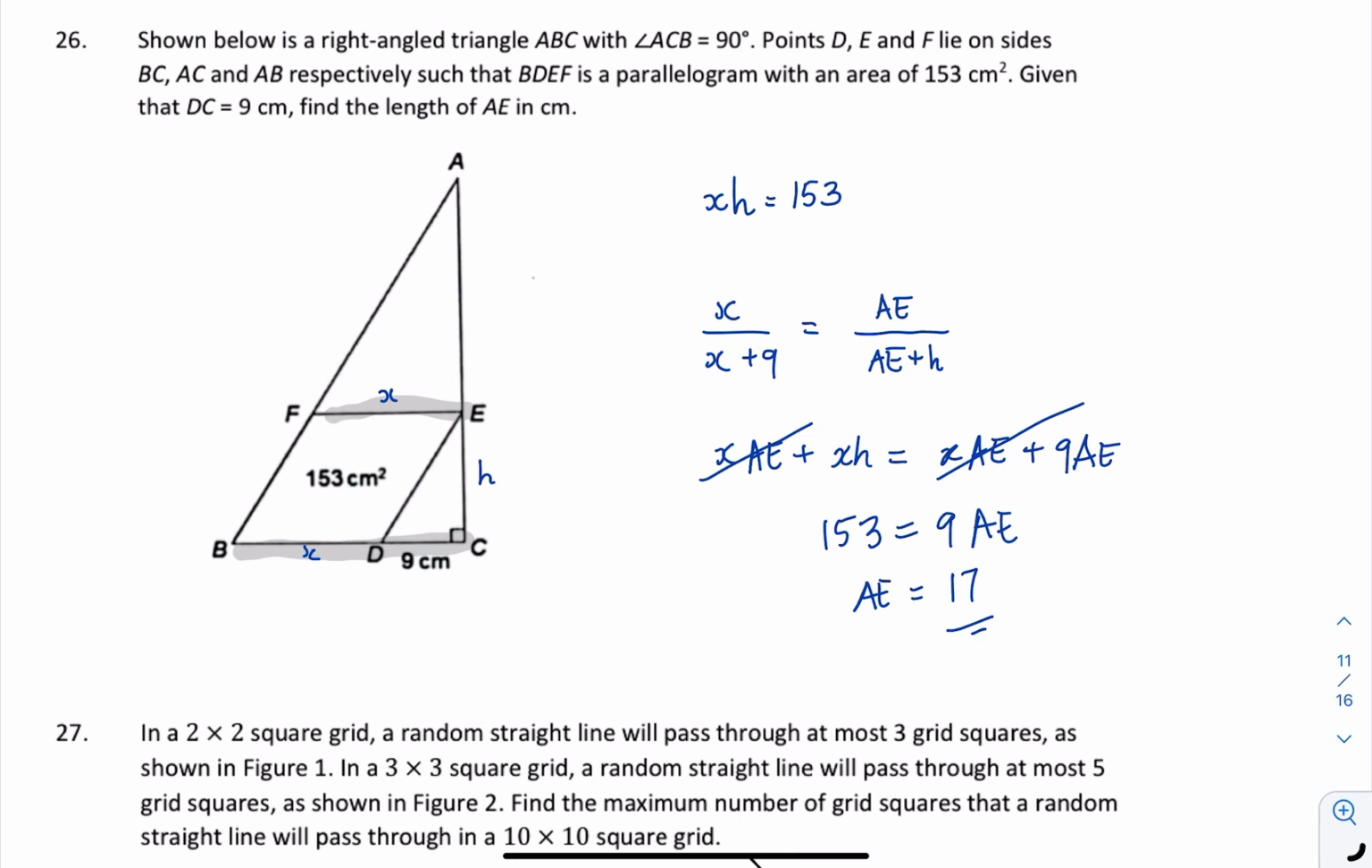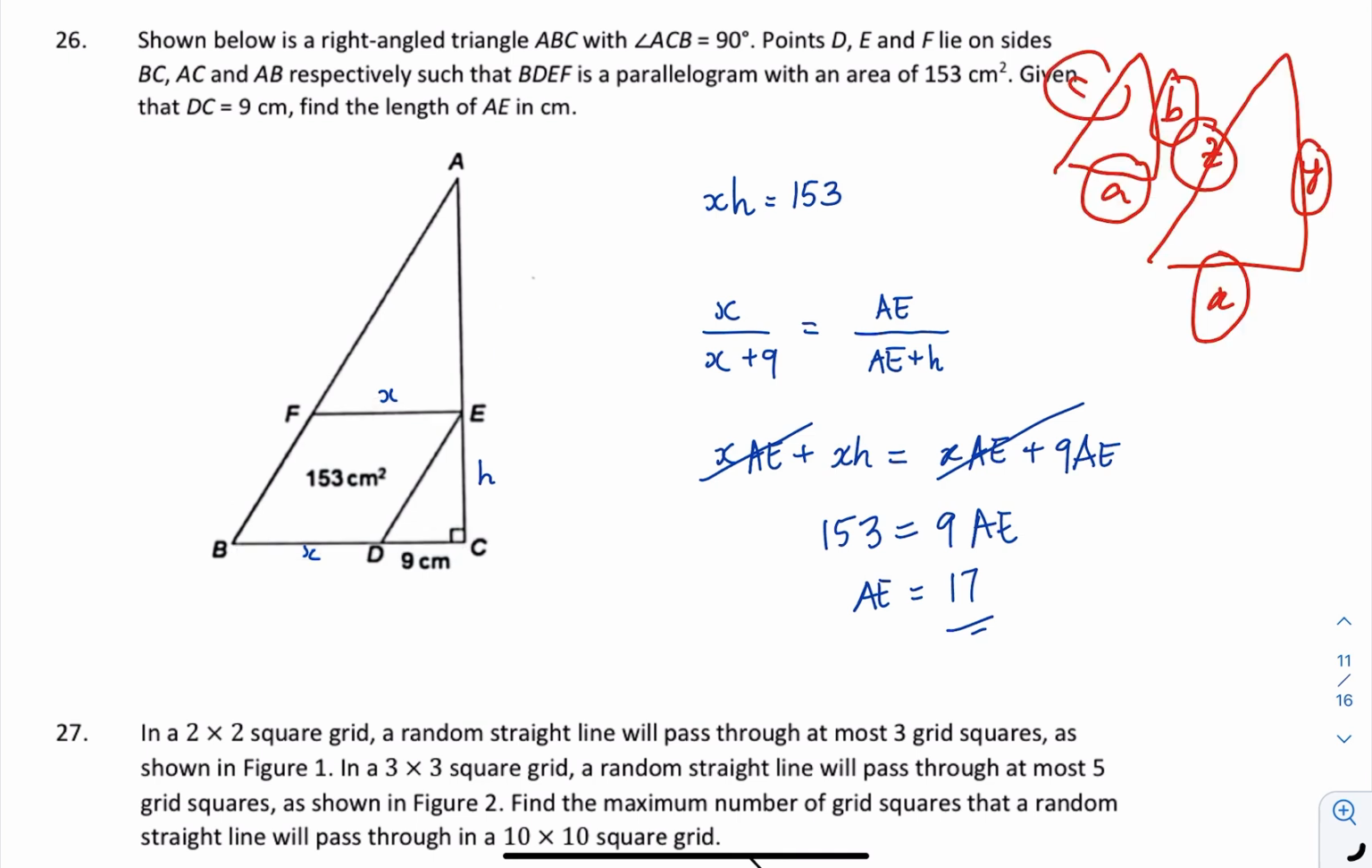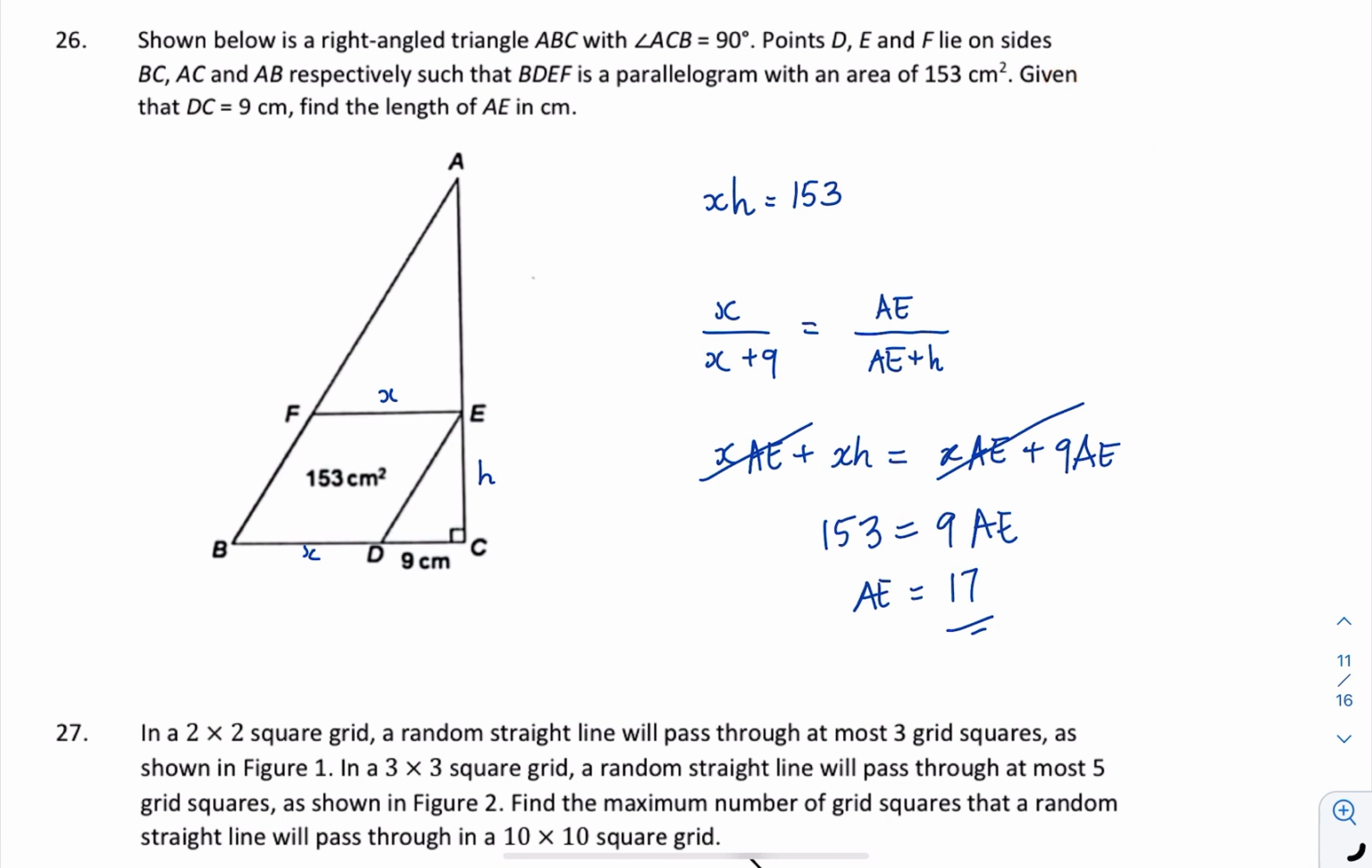Then after that, cross multiply. After you cross multiply, you have XAE cancelled with each other. Then I have XH equals to 9AE. For XH, this is the base and this is the height for this parallelogram. So XH will be also 153. 153 equals to 9AE means that AE equals to 17.